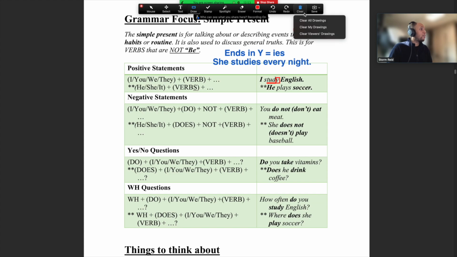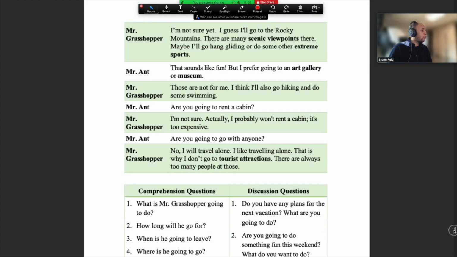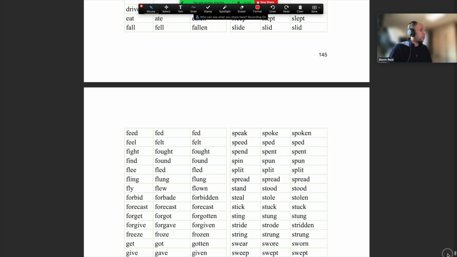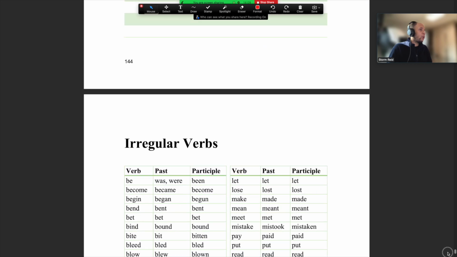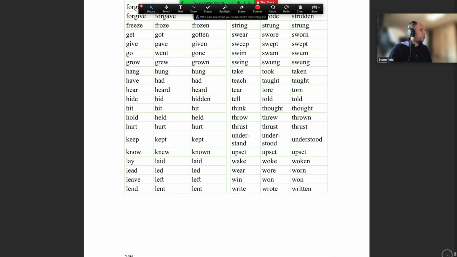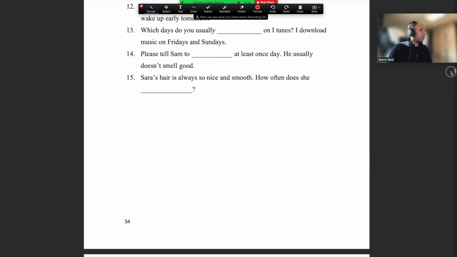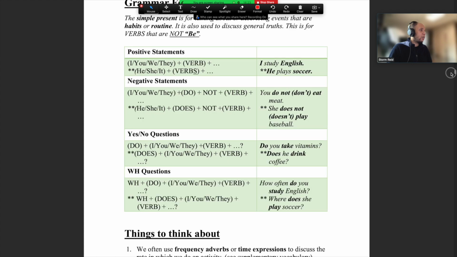Okay, and again, guys, if you need to check some words, a good idea is to go to the pages at the back of your book. So I can scroll down there really quickly. Where is it? Here. Okay, so if you think, oh, I don't know any verbs, I need to think of some words, then you can use the words on this page, all right, and that can help you if you need. Okay, all right, now I've got to find, oh, I'm here. Okay, good.